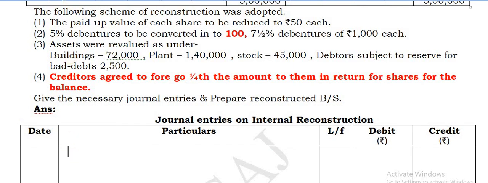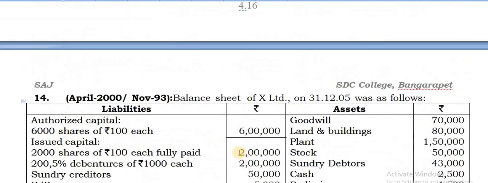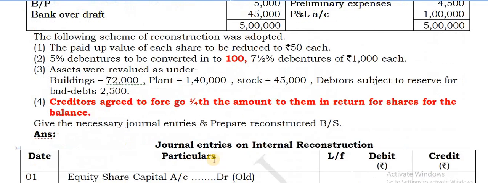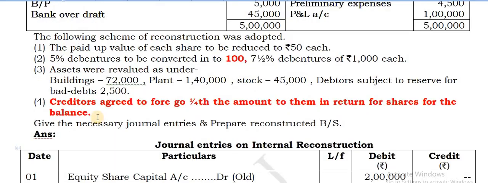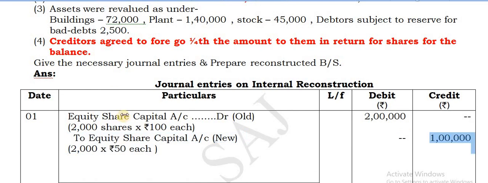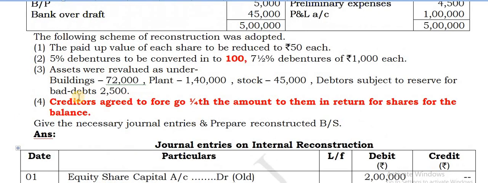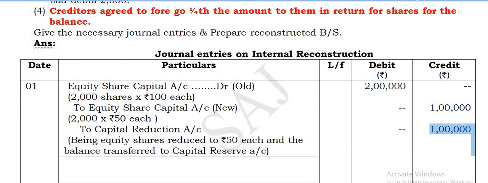Take the first entry as usual, starting with the equity share capital account. There's the old 2 lakhs whatever is given here. You can take the 2 lakhs, and that amount of 2 lakhs is 2,000 shares into 100 each. So that gives you 2 lakhs. Give a credit to the new equity shares. It is being reduced to 50 each, so the same number of shares, 2000 shares into 50 each. So that gives you 1 lakh. Next, the balance amount, whatever is being foregone, will be transferred to the capital reduction account, and that is 1 lakh worth. So entry number 1 is over.